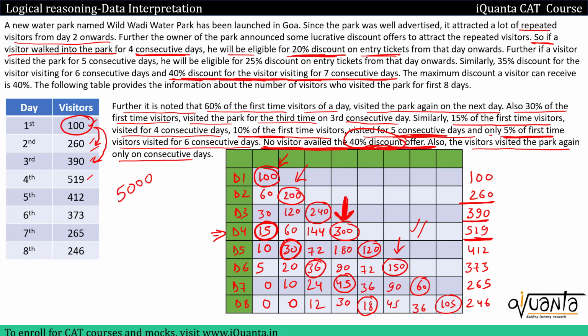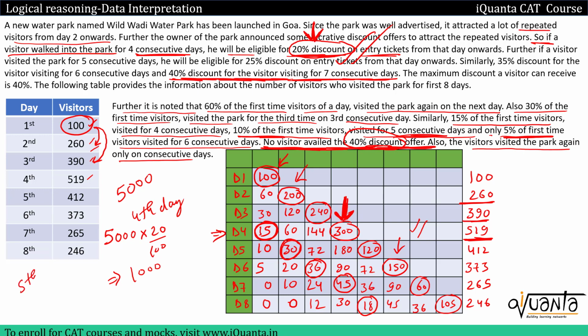So we have started giving discounts from day 4, because if a customer is coming to the park for 4 consecutive days, he will be eligible for 20% discount. And this particular customer is coming for exactly 5 days. So on day 4, his bill will be 5000, but he will avail 20% discount because it is given in the question. So the discount he will avail on the 4th consecutive day will be 1000.